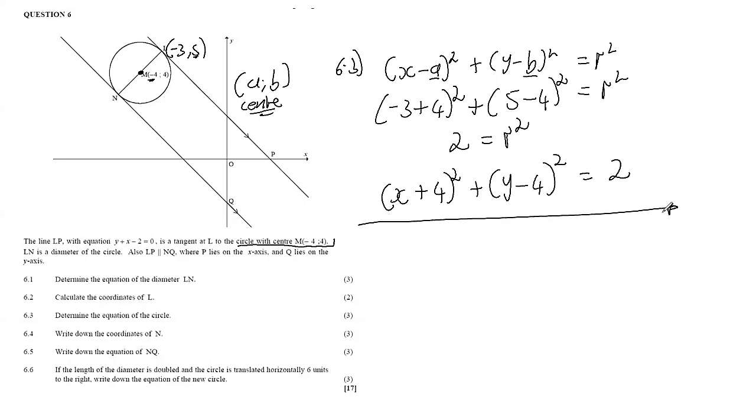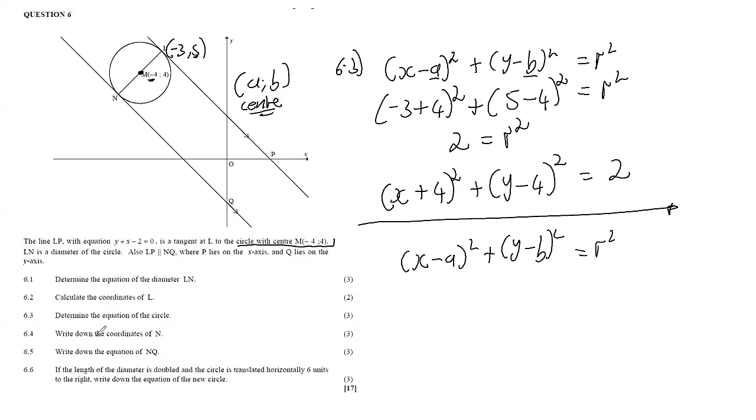So this should be the way in which you write the equation of the circle. Always write your equation of the circle in the format (x minus a) squared plus (y minus b) squared is equal to r squared. Now we can say our r squared is 2, our b is that 4 there, and our a is that negative 4. Hence we have positive here because it's negative 4. Right. Then let's now proceed.